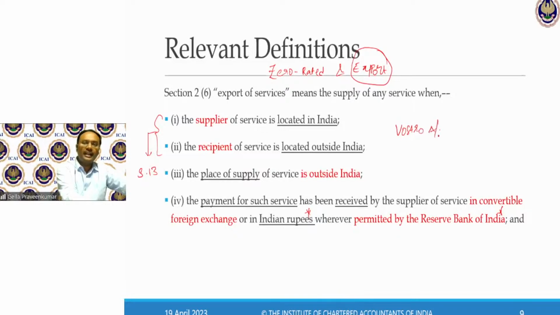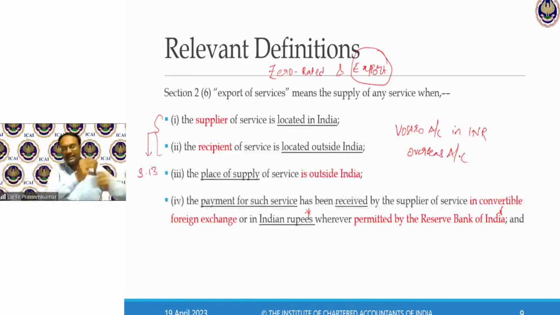This generally gets deposited from an overseas account. As per FEMA regulations, when money gets deposited through a Vostro account from an account maintained overseas, then that money received into India will also be considered as my receipt in foreign currency.